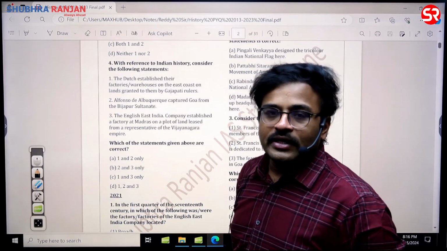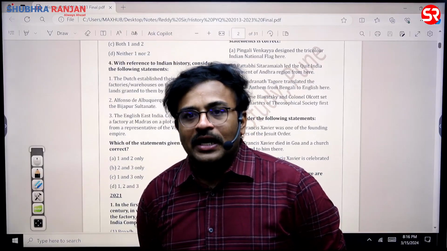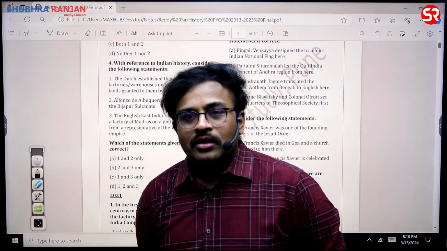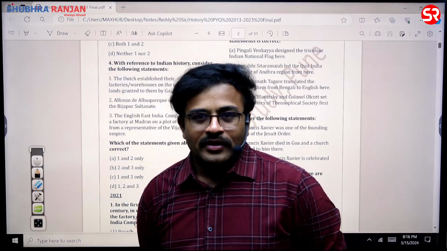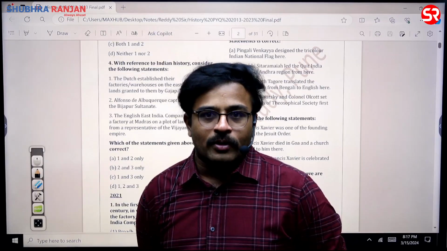Then when it comes to the Dutch, Dutch in India, they did not in fact establish any port town on the Odishan coast, sir. Their main station was Machilipatnam. Then apart from Machilipatnam, they also had control over Pulicat.